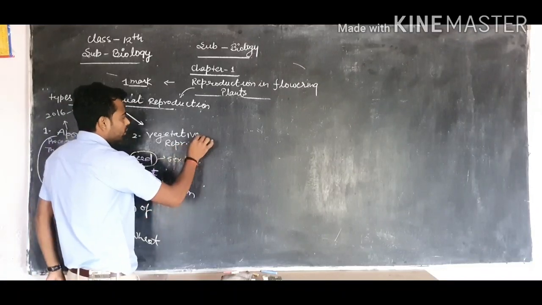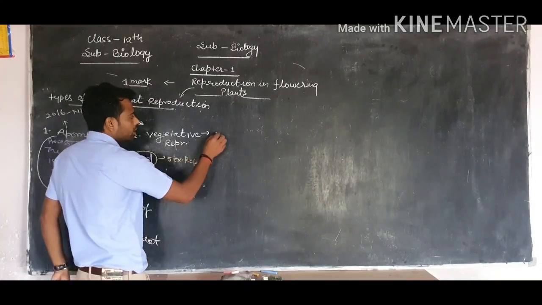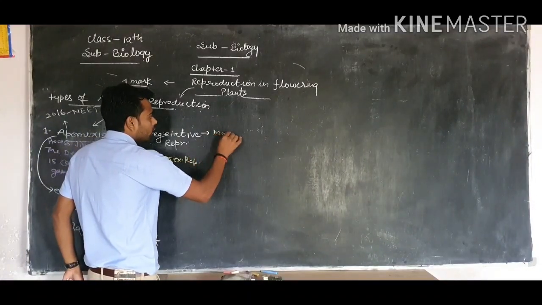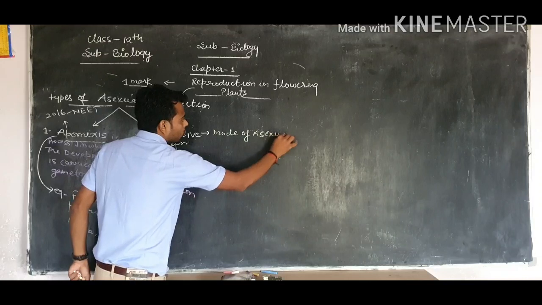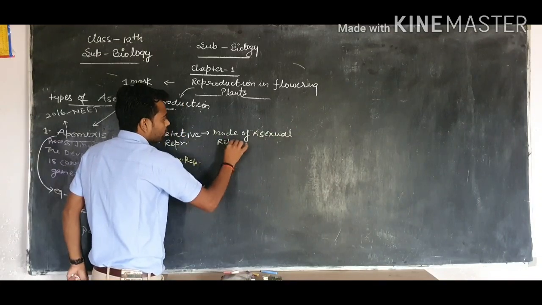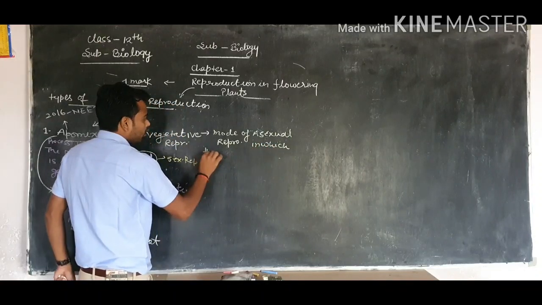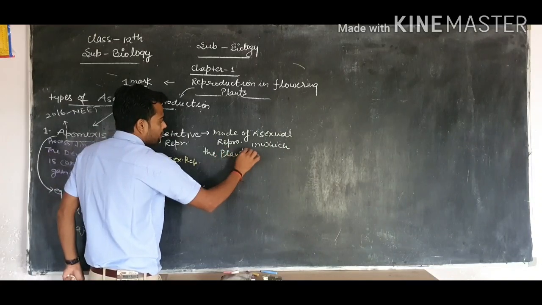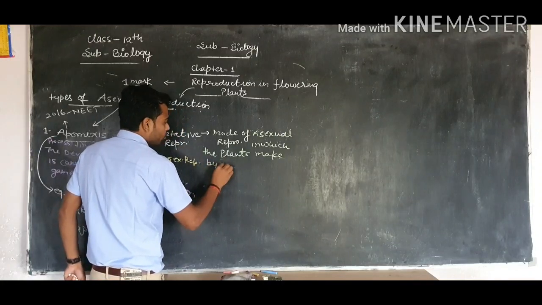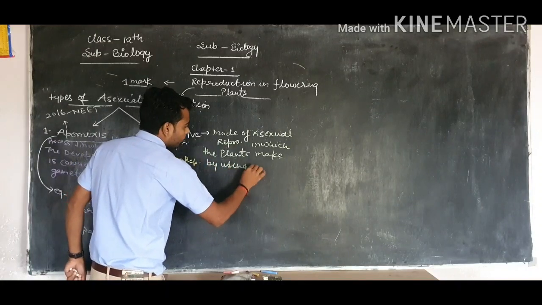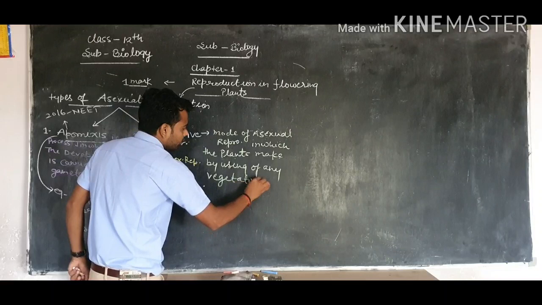Vegetative reproduction is the mode of asexual reproduction in which the plants reproduce using any vegetative part.